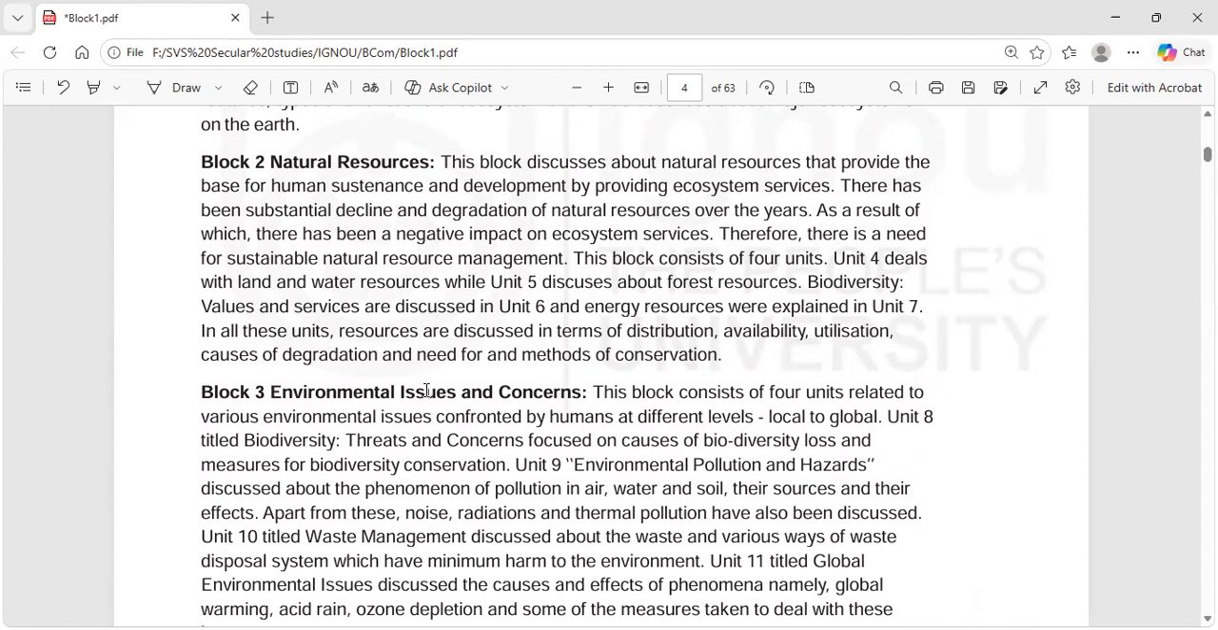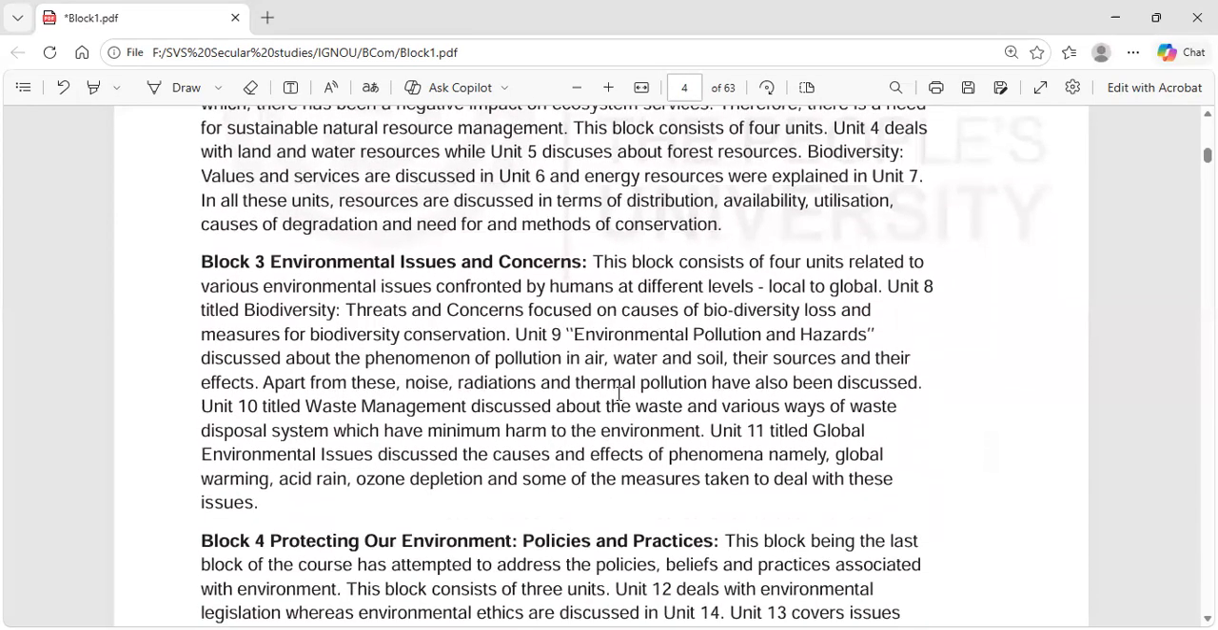This block consists of 4 units. Unit 4 deals with land and water resources, while Unit 5 discusses forest resources. Biodiversity values and services are discussed in Unit 6, and energy resources are explained in Unit 7. In all these units, resources are discussed in terms of distribution, availability, utilization, causes of degradation, and need for methods of conservation.